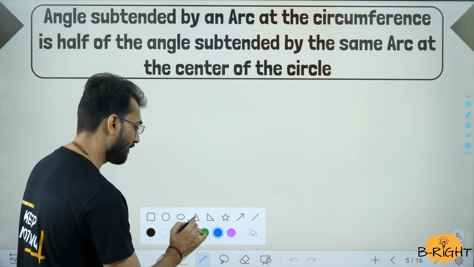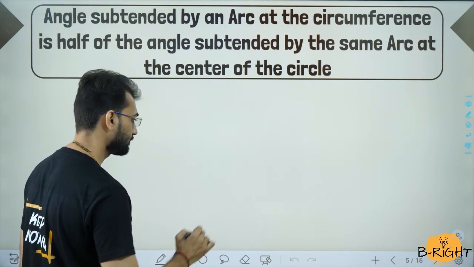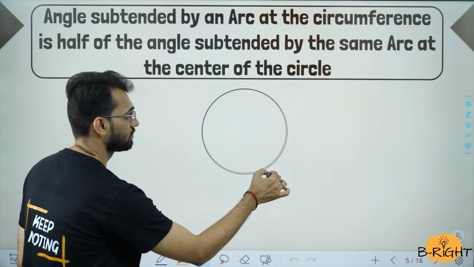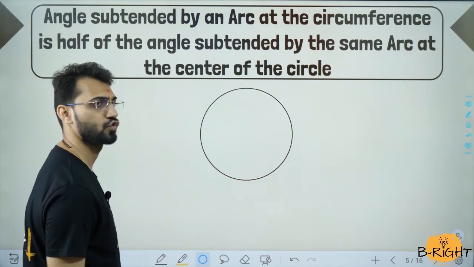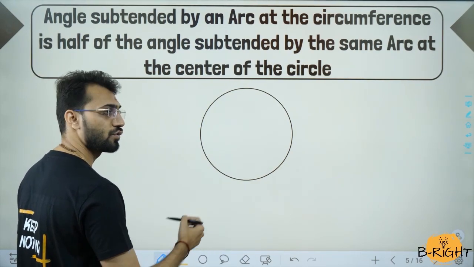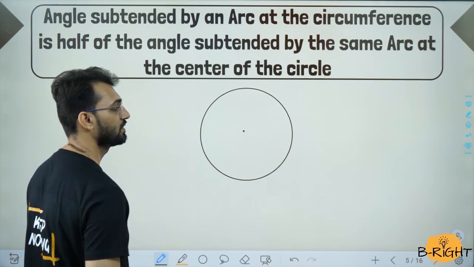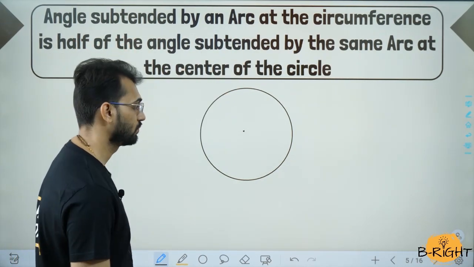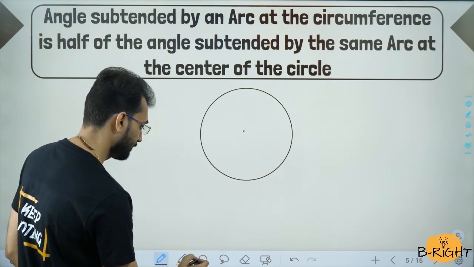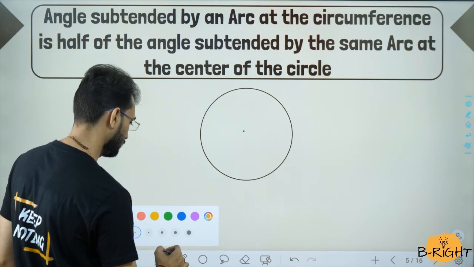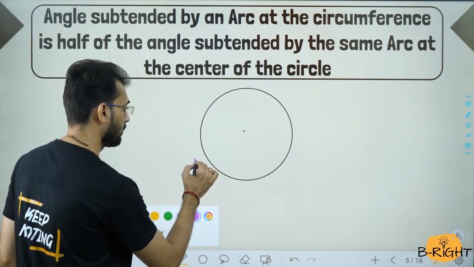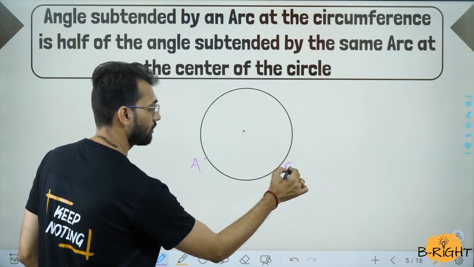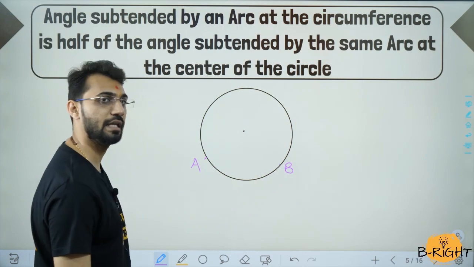सबसे पहले तो we are going to have a circle. Let me draw the circle. Sufficient enough? Yes, सर्कल है तो it should have a center. Let's say this is the center of the circle. चलो, angle subtended by an arc. So we have to first make an arc. Arc A to B. This is a small arc AB.